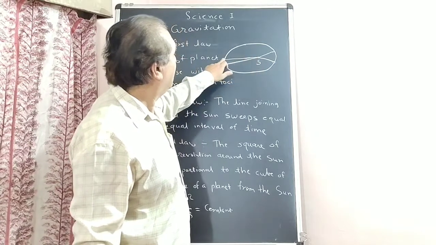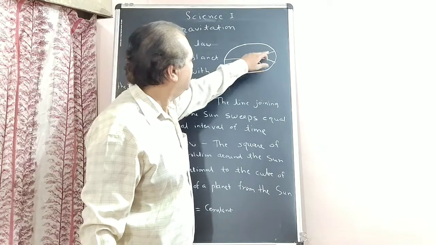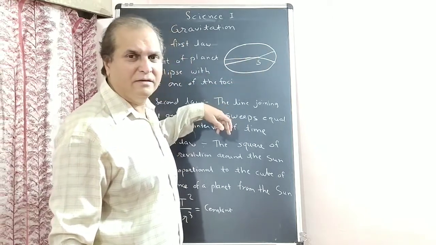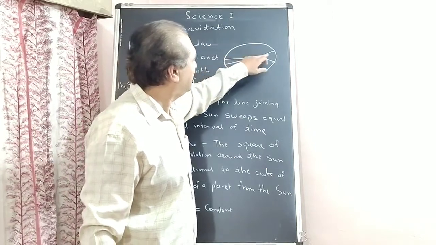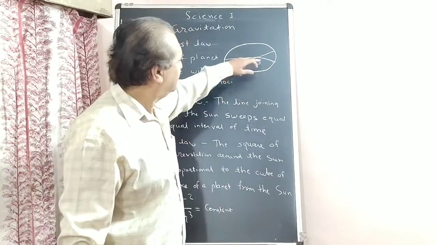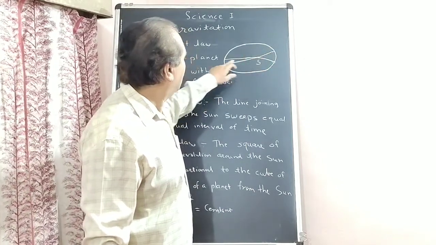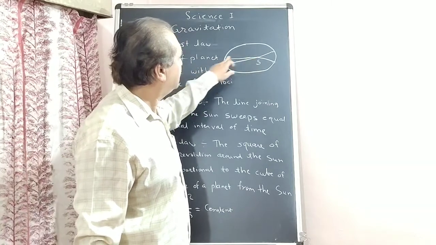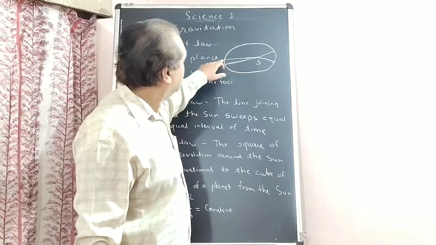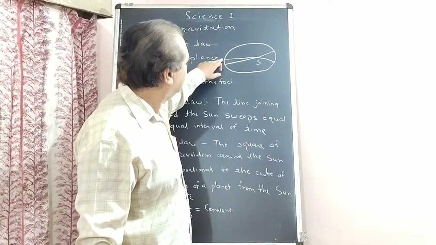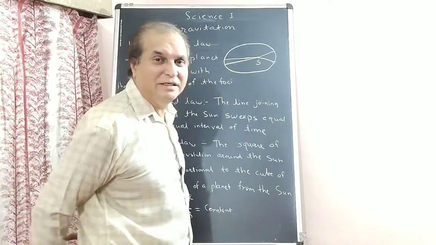Here the planet moves from here to here in 100 days, and the distance is less, but the area of this region and this region is the same.